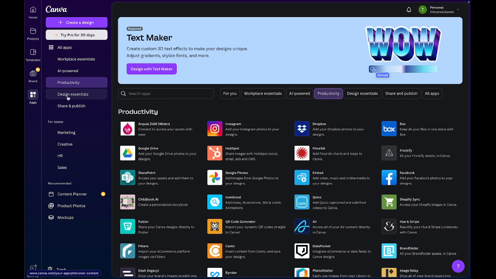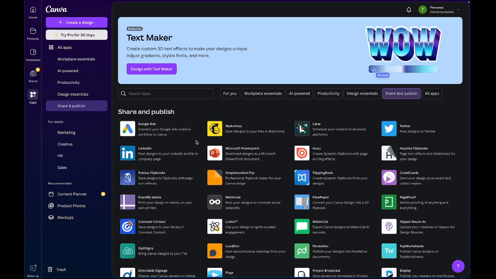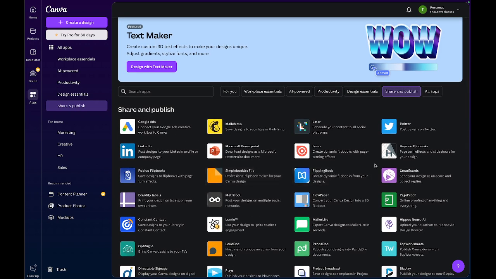Productivity apps, design essentials. Then this place is for apps that have to do with sharing and publishing. Say for instance, I want to share to Twitter. There's a way I can link my Twitter. There's a way I can also share. Maybe I did a design of a book and I want it to flip as the person is reading the book. This helps you to do that. All of them have their functions. I'm not going to get into that now.